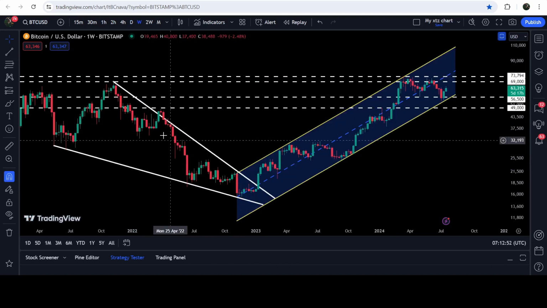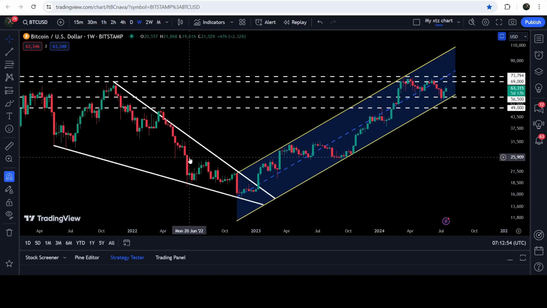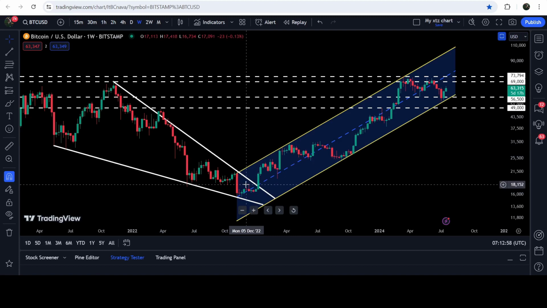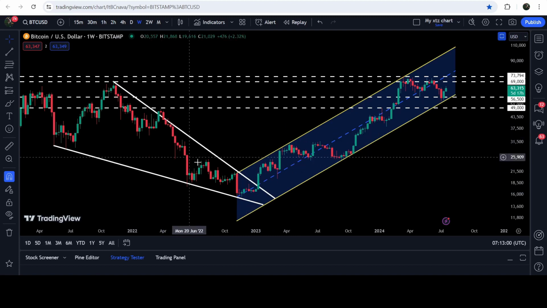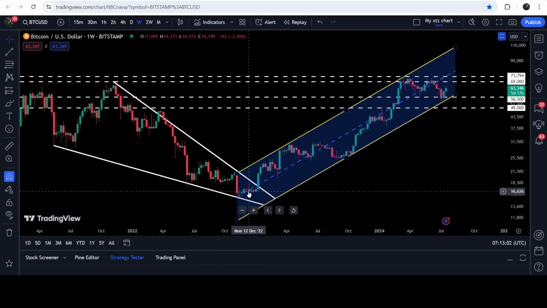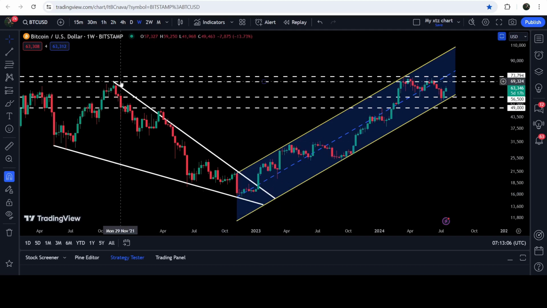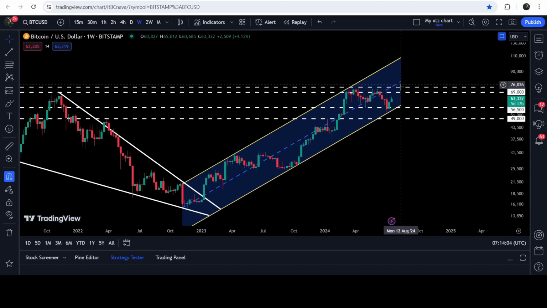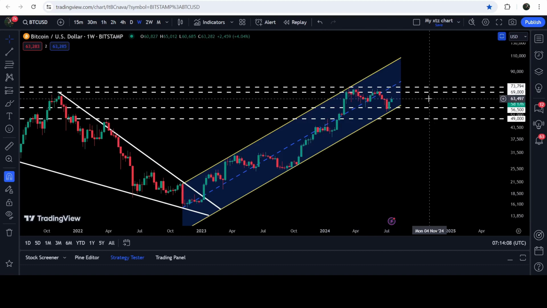Now let me take you to the weekly time frame chart, and here we have already broken out this big falling wedge pattern. By the way, I was showing you this falling wedge pattern even before the breakout, when the movement was quite squeezed inside this wedge. And in those days, I was telling you that once Bitcoin is able to break out this long-term falling wedge pattern, then the technical target for this breakout will be here at the top of the wedge, approximately at $70,000. And you can see that the price line has rallied beyond that target.